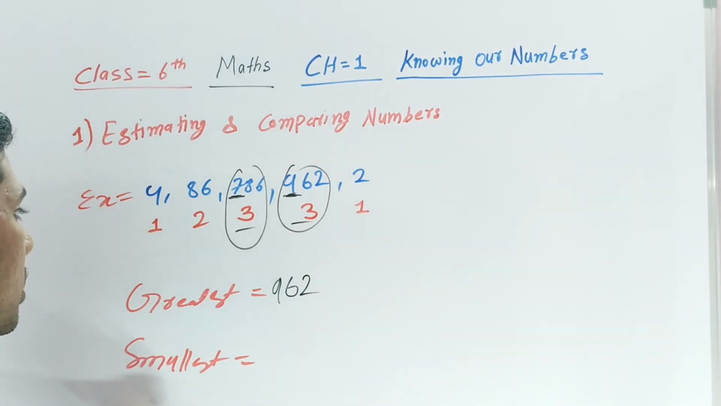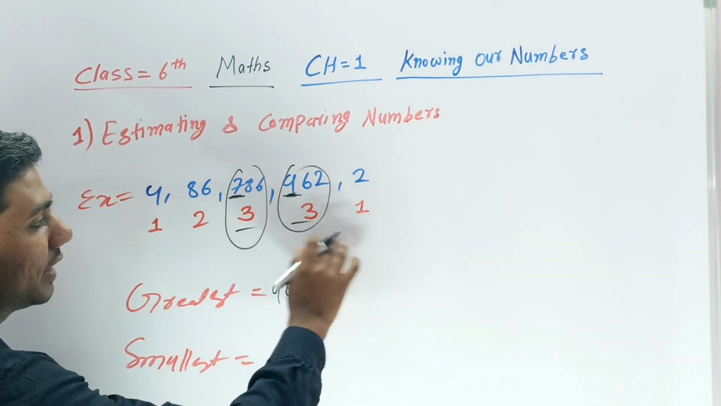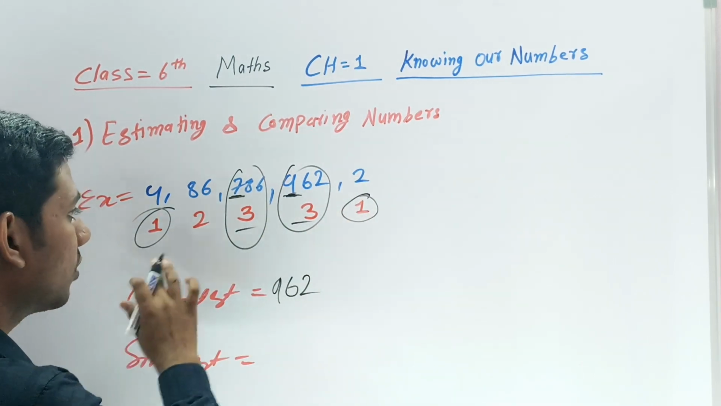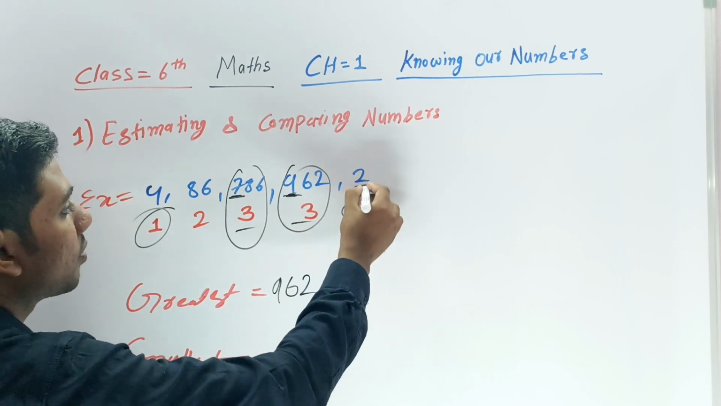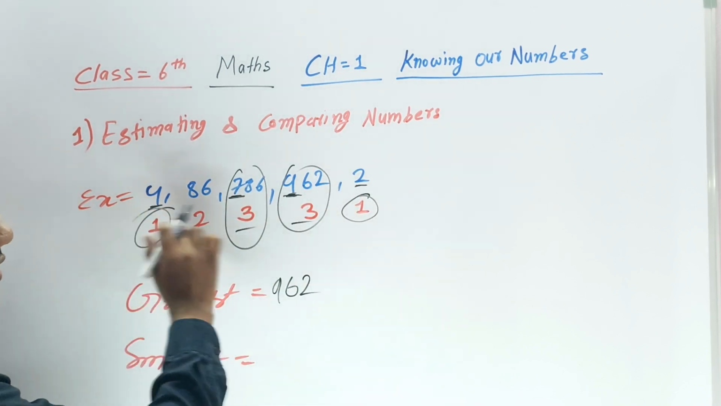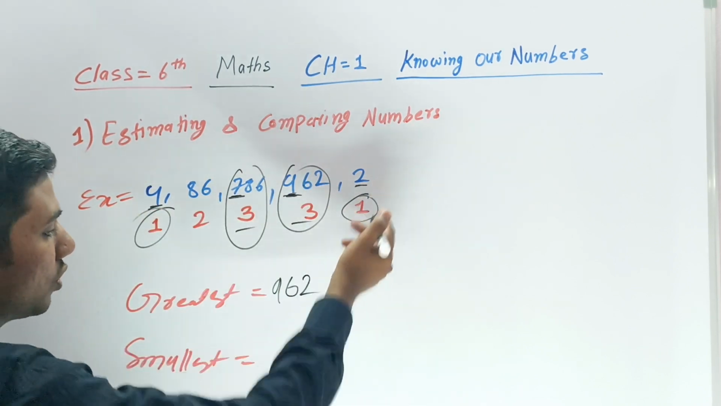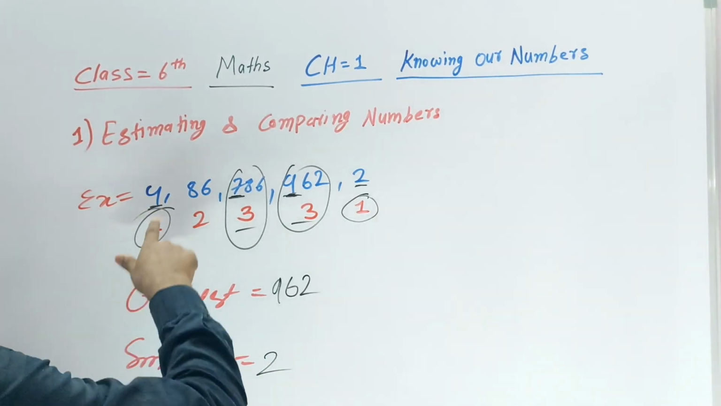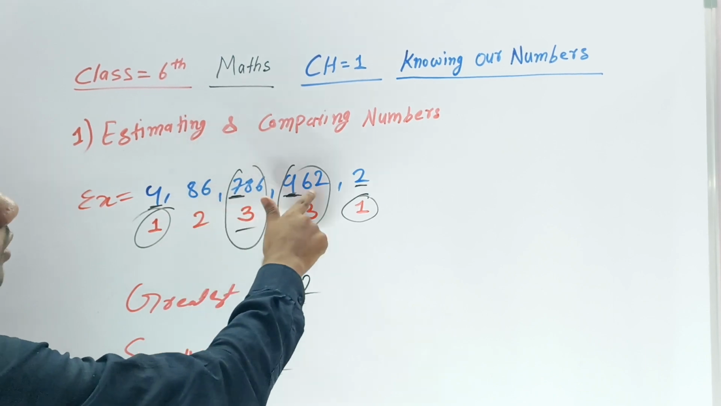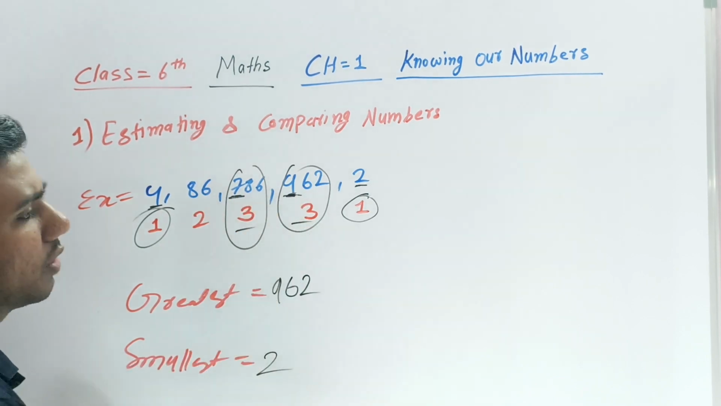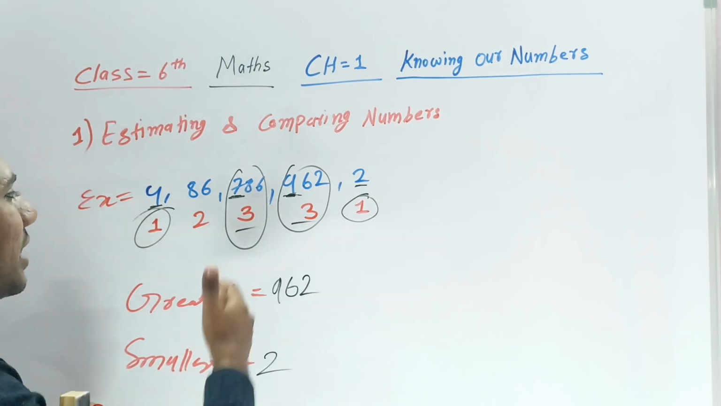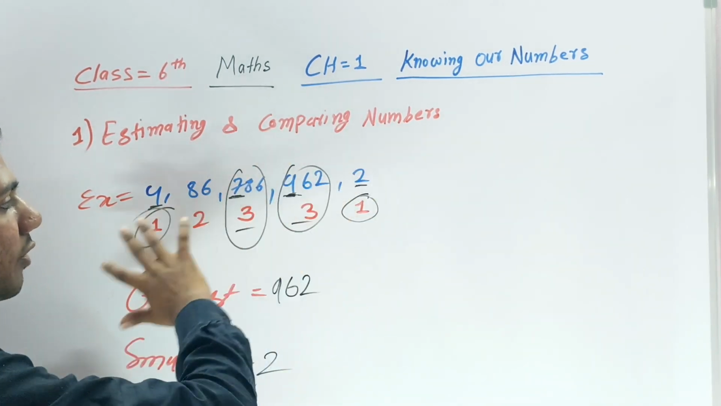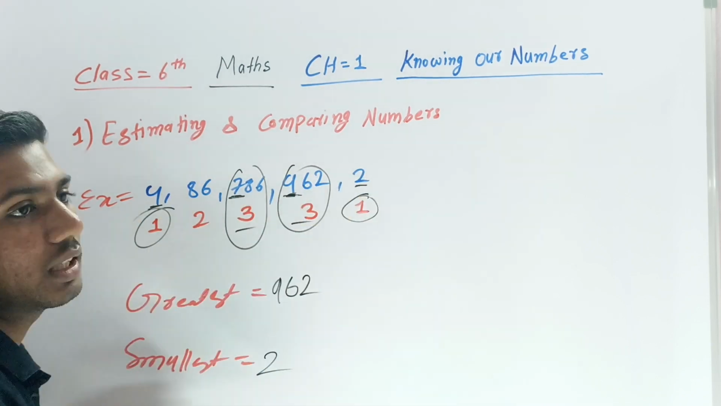Now let's talk about the smaller number. Which numbers have the smallest number of digits? These two have 1 digit. Among them, which is smallest in the first place? Here is a 2, here a 4. 2 is obviously the smallest, right? Otherwise you can count ones, tens, hundreds. This is 900, this is 700. You can easily understand that 700 is less, and 962 is the greater number. Compared to this number everything is less. 962 is the greatest number.